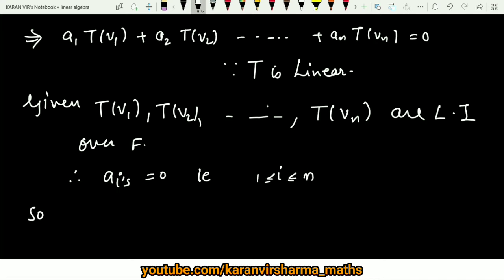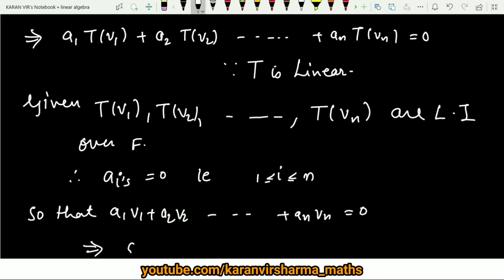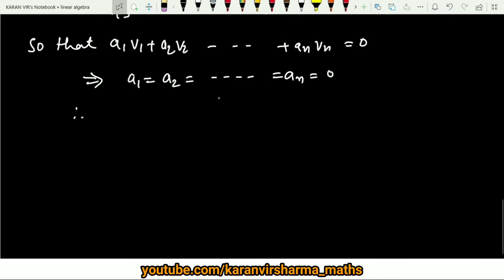Yes, so that a1v1 plus a2v2 and so on to anvn is equal to 0. This implies that a1 is equal to a2 is equal to so on to an is equal to 0, right. Therefore all the vectors, that is v1, v2 and so on to vn, are linearly independent over the field F, right. So in this way we have proved that the pre-image of a linearly independent set comes out to be linearly independent.